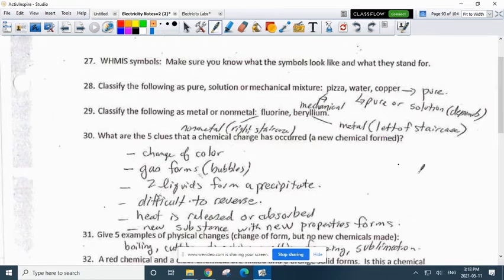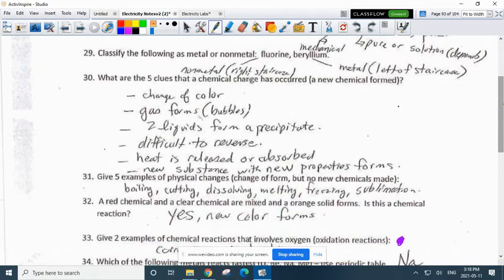5 clues that indicate chemical changes happen. So change of color, gas forms, or bubbles form, 2 liquids form a precipitate. The change is difficult to reverse. There's a heat change, new substance with new property forms. They won't ask you to list them on the exam, but they might give you a list of 4 and say which one of these is a chemical change.